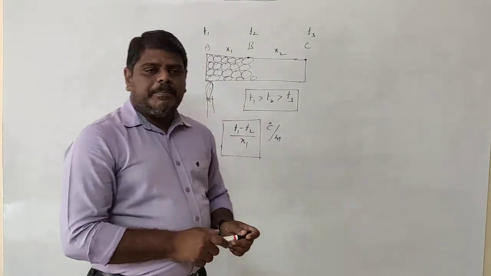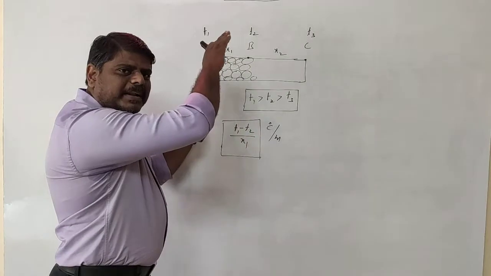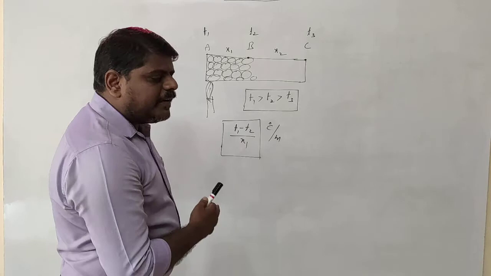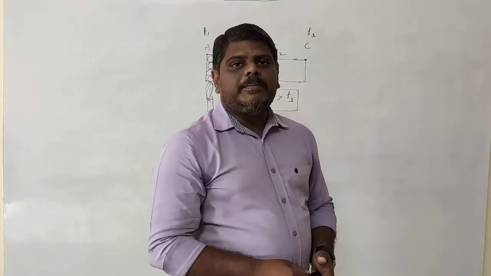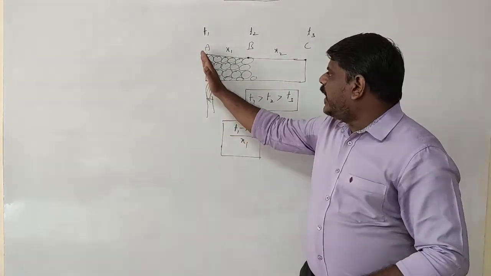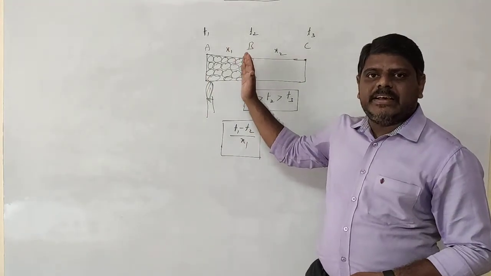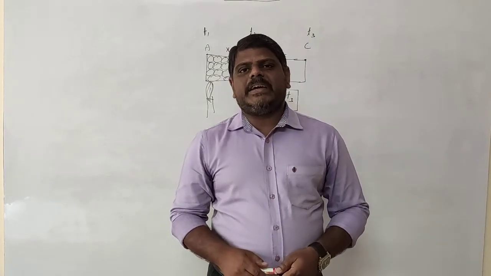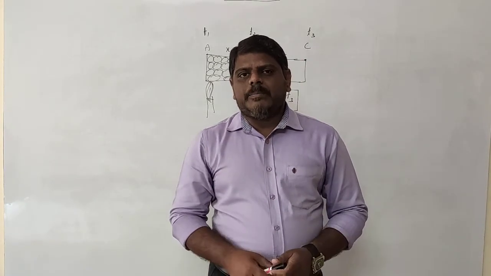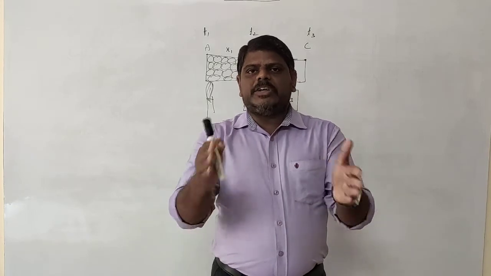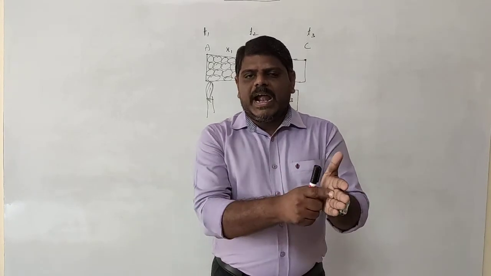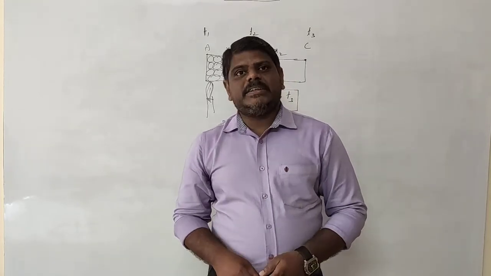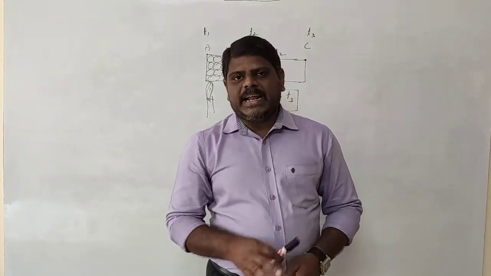And here, while you are going towards the right side, is the temperature decreasing or increasing? The temperature is decreasing. That's why in another way you can define it as the fall of temperature per unit distance. Because while you are going this side, the temperature is decreasing. So to find the temperature gradient between 2 points, find the 2 temperatures, find the difference between them, and divide by the distance between the 2 points. That will give you the temperature gradient. This concept is very important, we are going to discuss it further, try to remember this.